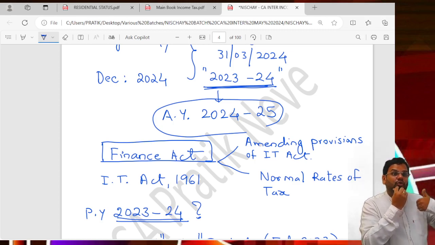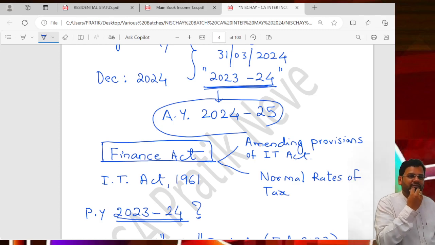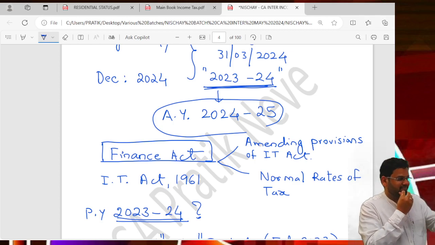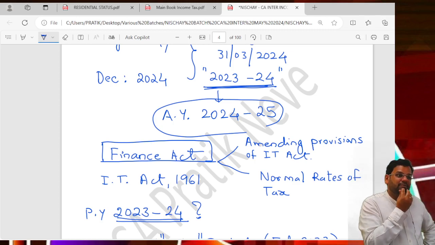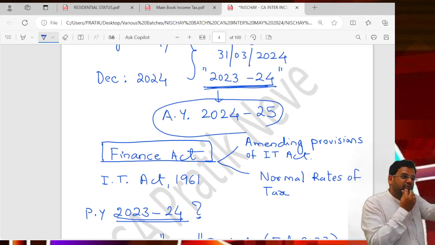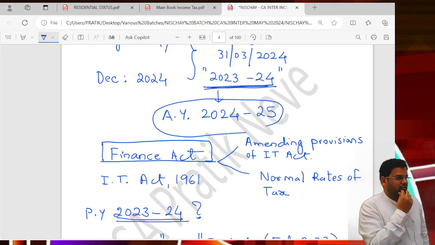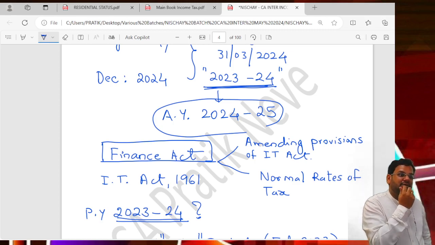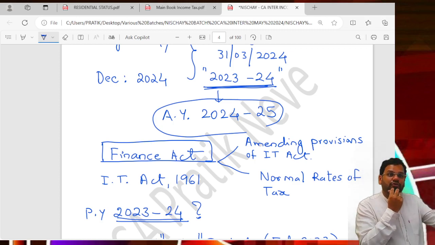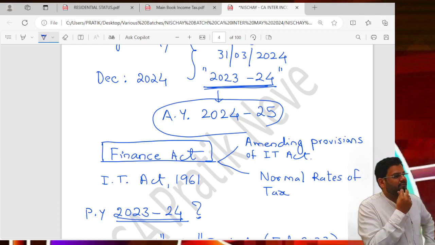Another example is hotels of 2-star or above category. Government wants investment here. You will say, why are hotels important? If India had the G20 presidency, then we have to host so many countries, top level ministers. So there have to be hotels, right? If you want to have national games, international games in India, if we are dreaming of hosting Olympics, we should have hotels. Hotels are part of infrastructure.